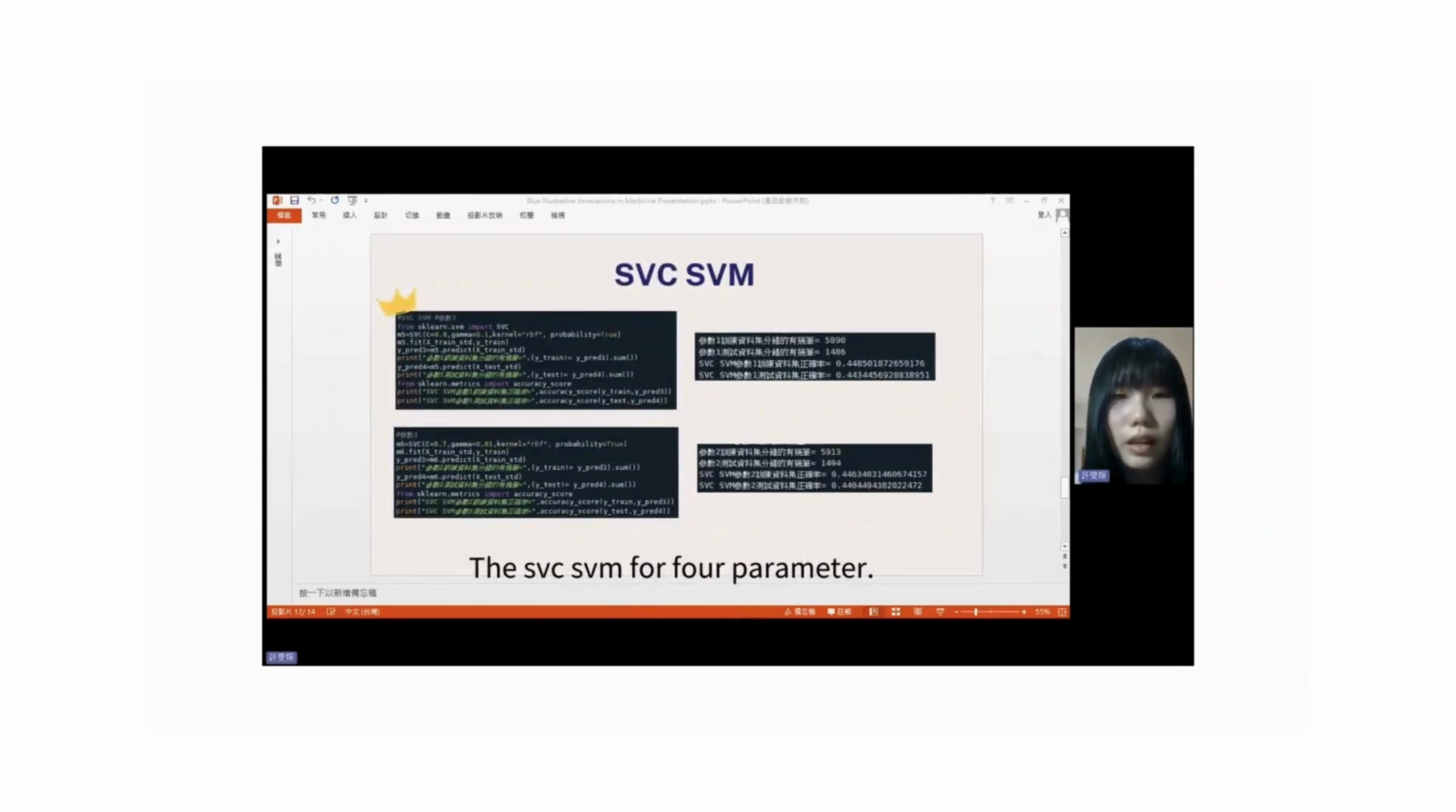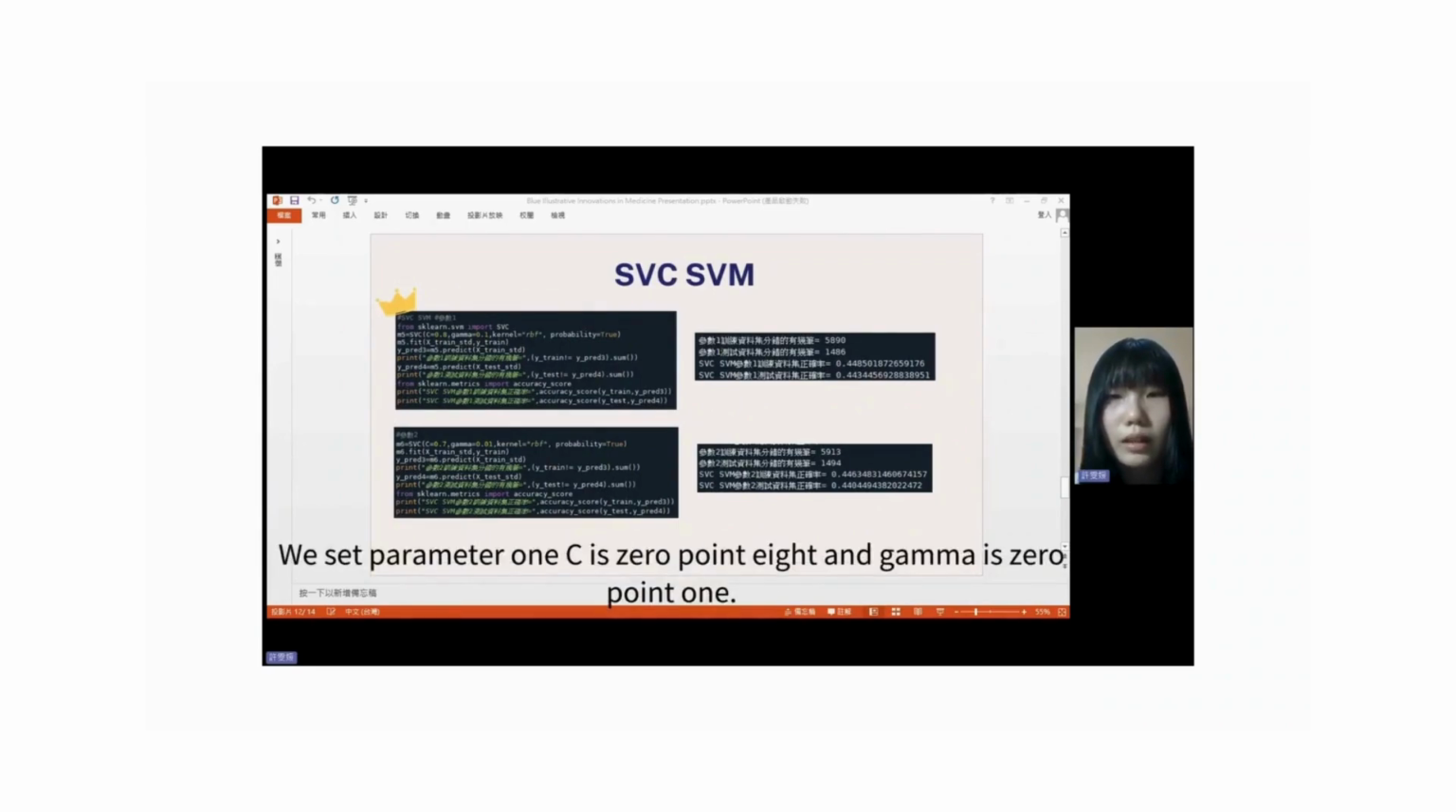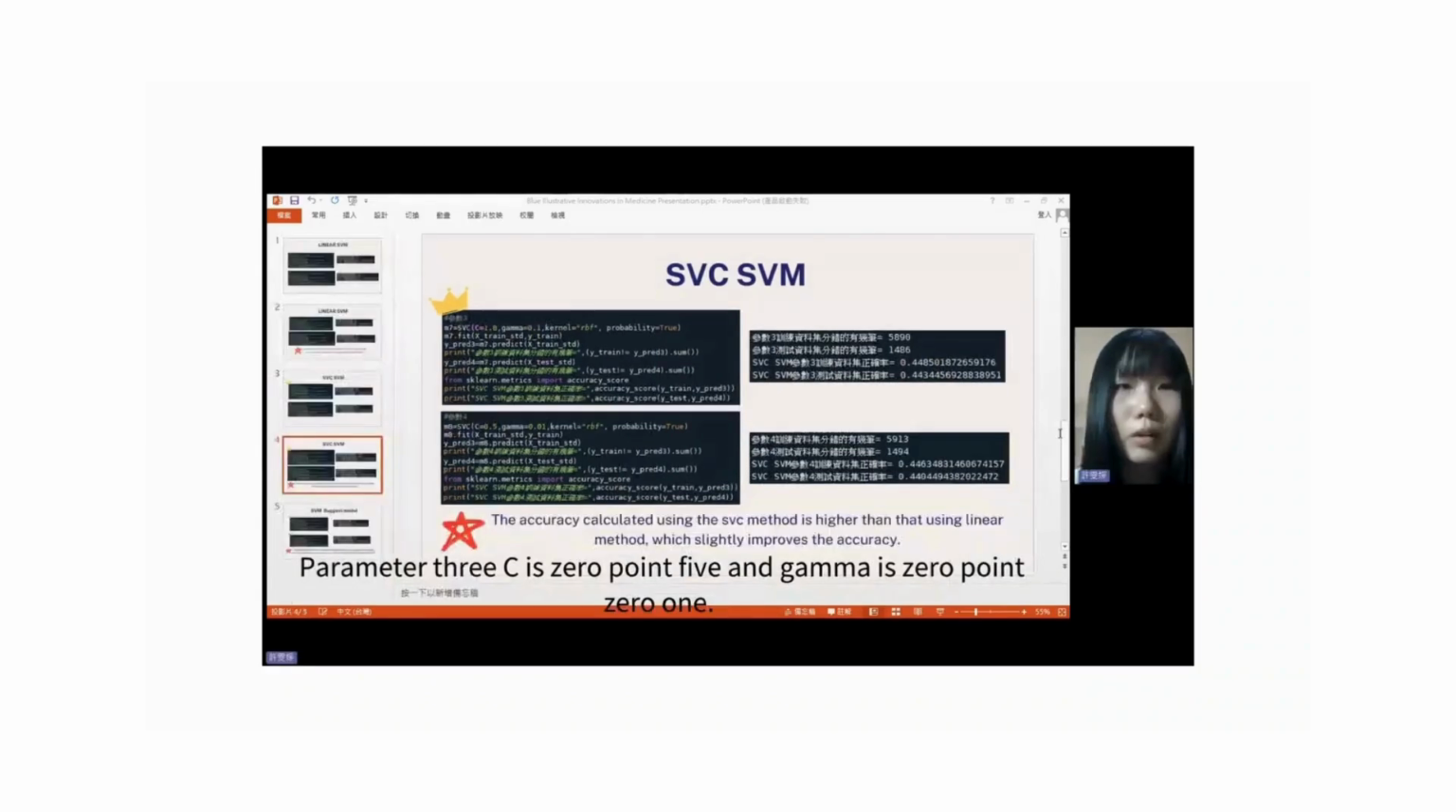Next is the SVC SVM for 4 parameters. We set parameter 1 C is 0.8 and gamma is 0.1. Parameter 2 C is 0.7 and gamma is 0.01. Parameter 3 C is 0.5 and gamma is 0.01. Parameter 4 C is 0.7 and gamma is 0.01.